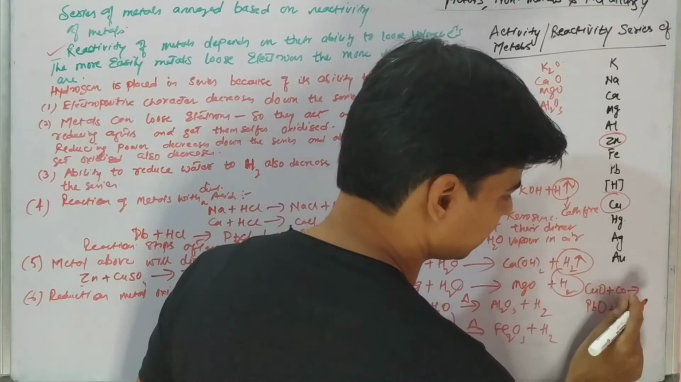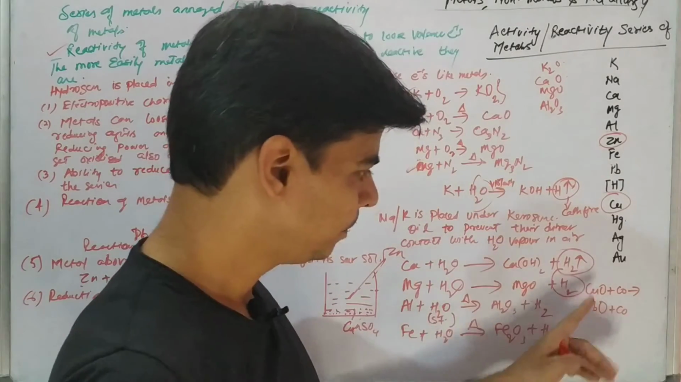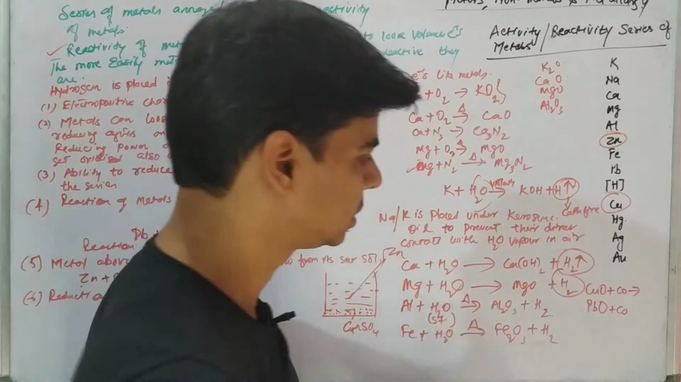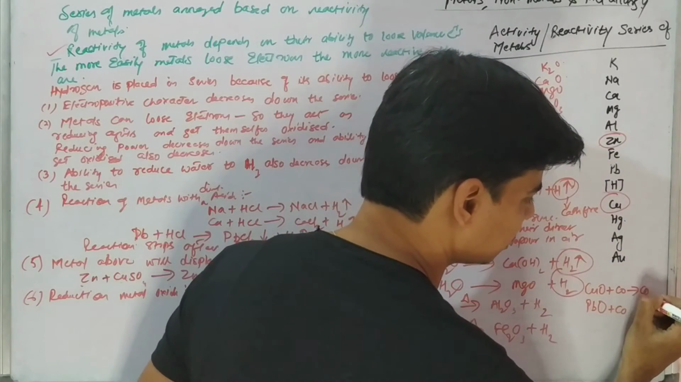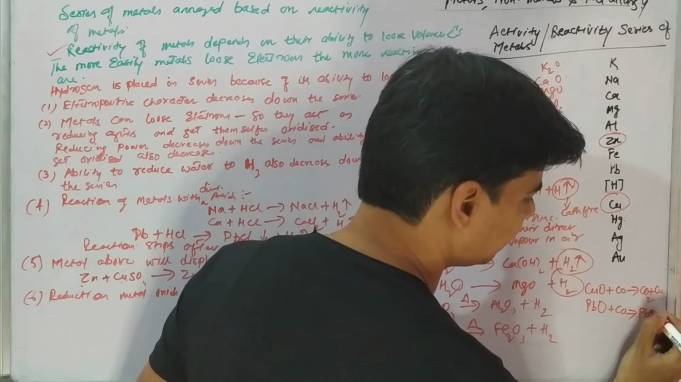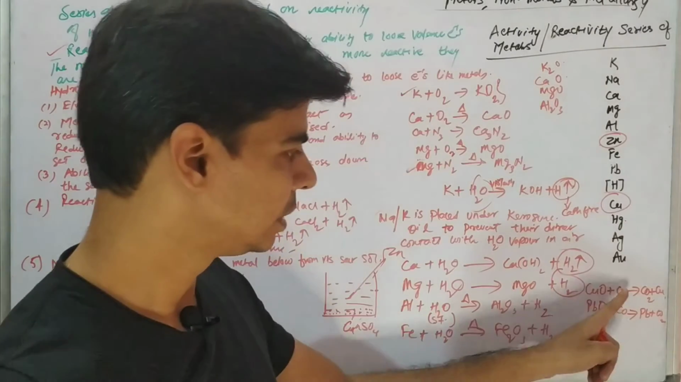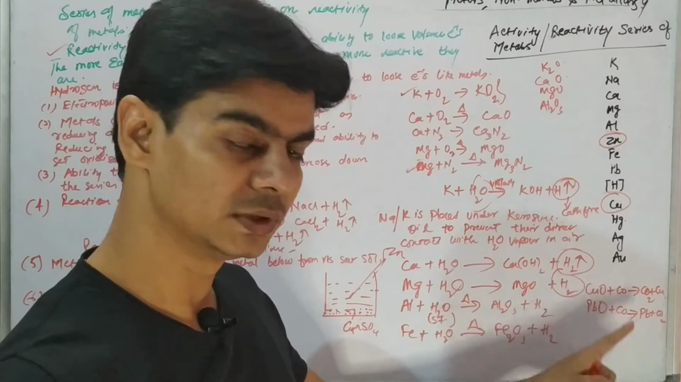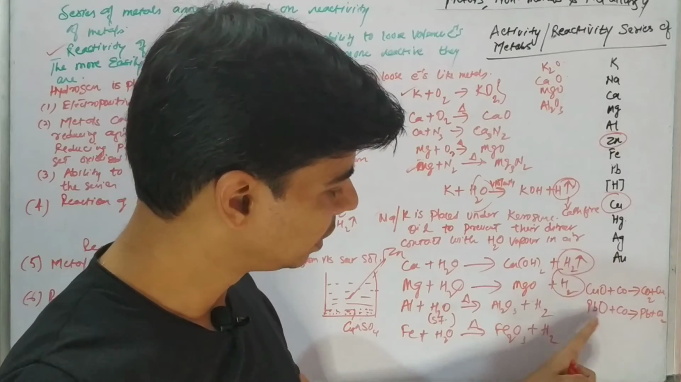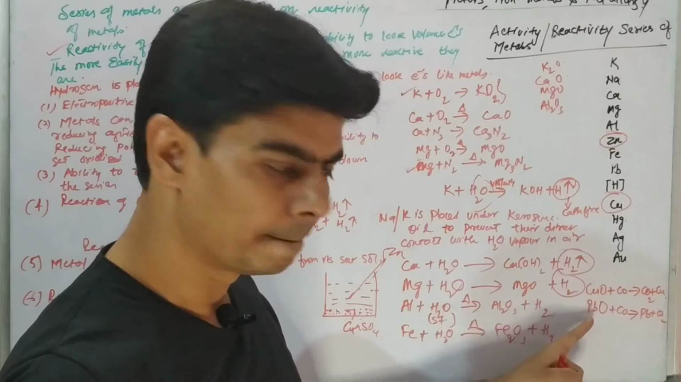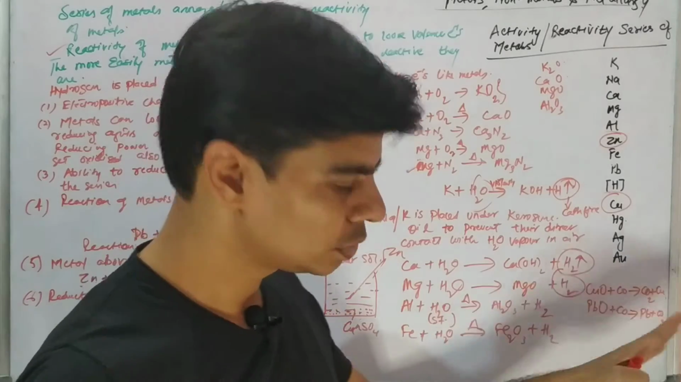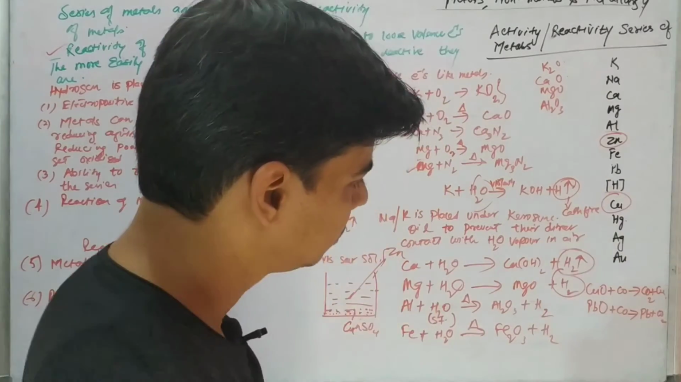This reducing agent will reduce these metal oxides to their metals. It will form CO2 plus copper. Similarly here it will form lead plus CO2. So these reducing agents, carbon monoxide, which is a reducing agent, has reduced this metal oxide to its corresponding metal.